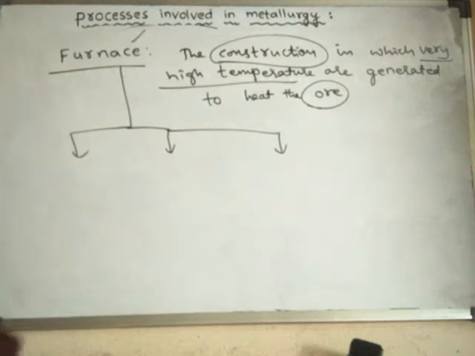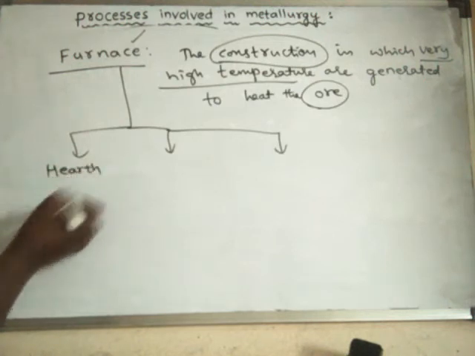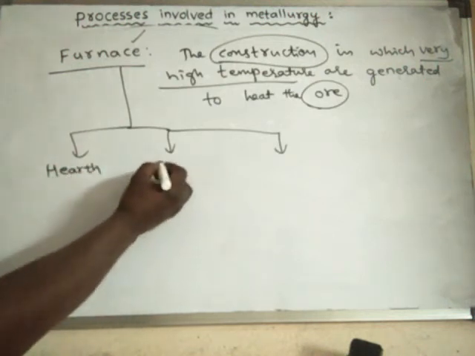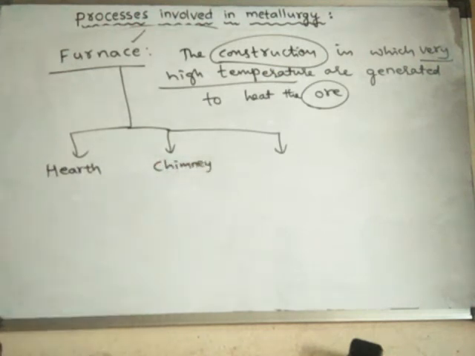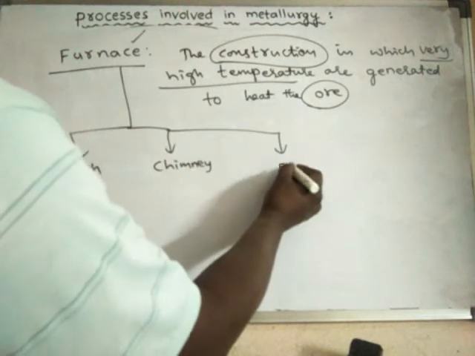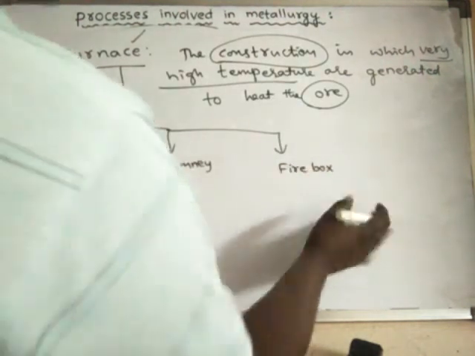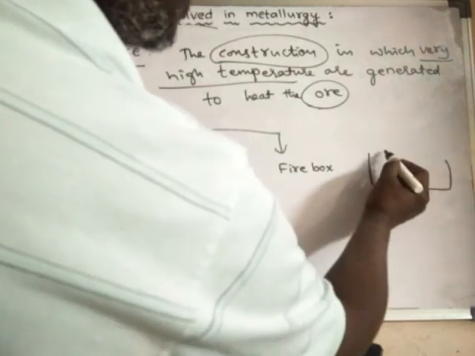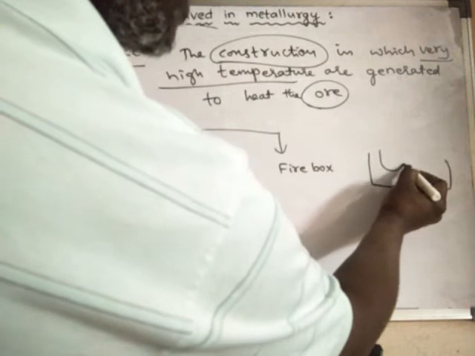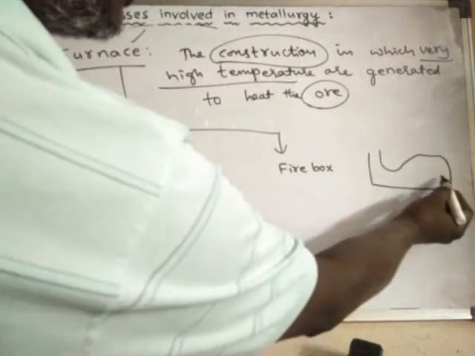One part is called the hearth. Another part is known as the chimney. And another part is known as the firebox. We have seen the reverberatory furnace. In a reverberatory furnace, it is actually like this. We have seen the diagram in our previous discussion.